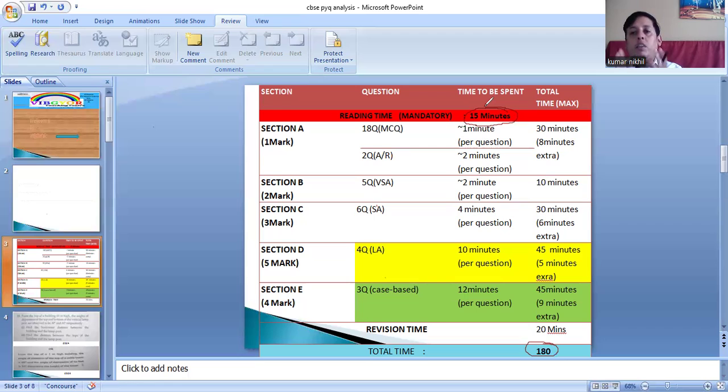Secondly, try to do each and every question correctly in the first 7 to 10 pages.